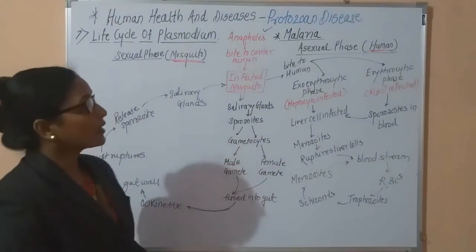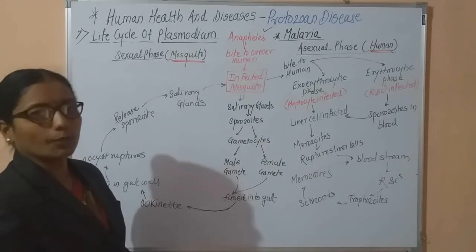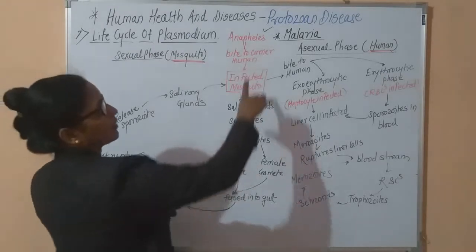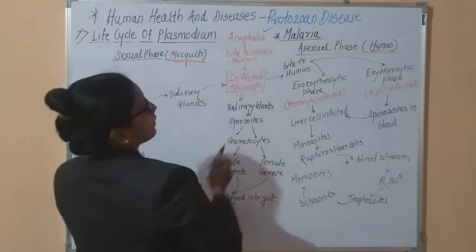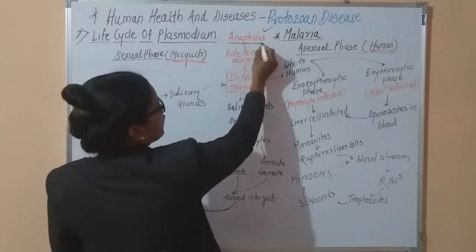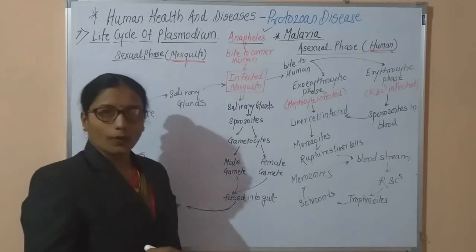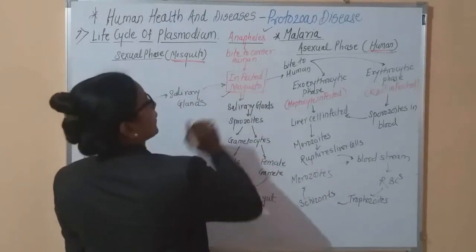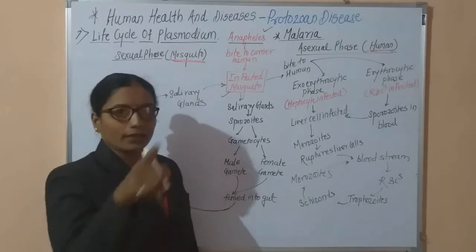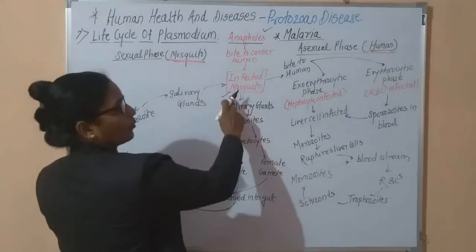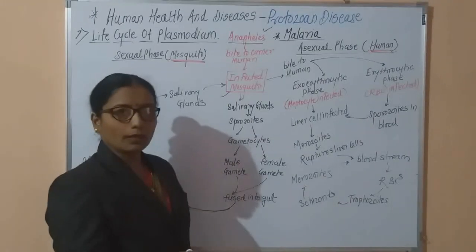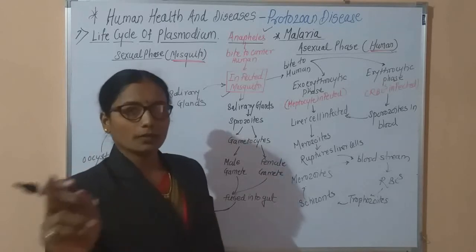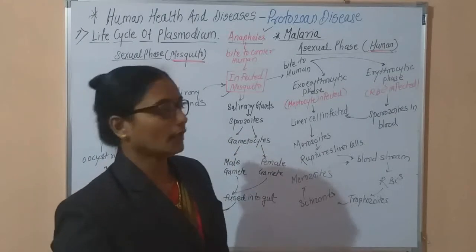Okay, inside these 2 hosts the life cycle is completed. Now see the first one, this is a very important point. The normal Anopheles mosquito, when it bites a carrier human, becomes infected. It is a cyclic structure. The infected mosquito spreads the disease to the human, and the infected human infects the mosquito when it bites.